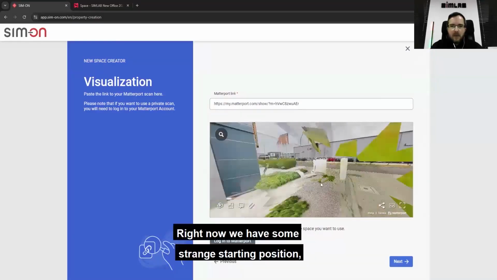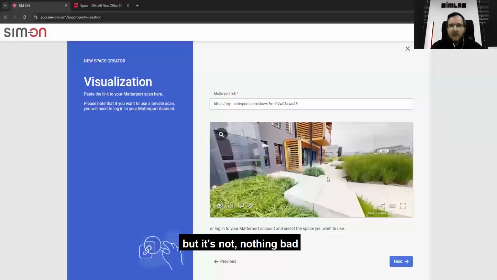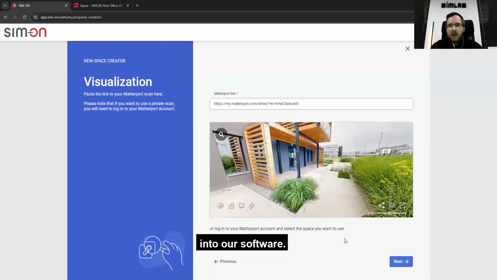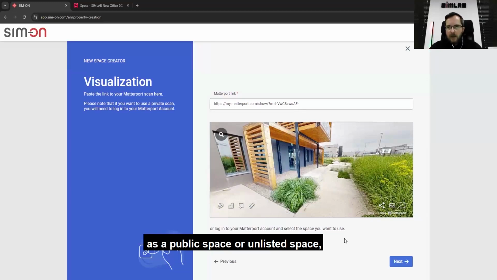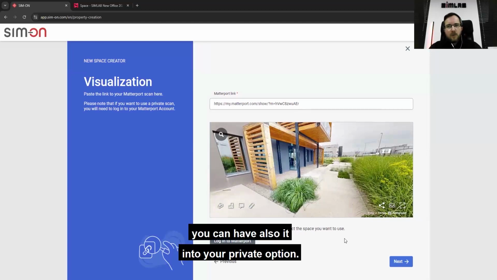Right now we have some strange starting position, but it's nothing bad because we are also setting the starting position in our software. If you don't want to have your space in your Matterport account as a public or unlisted space, you can also have it as private.